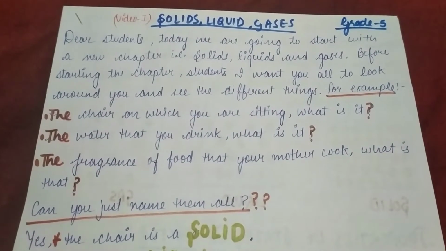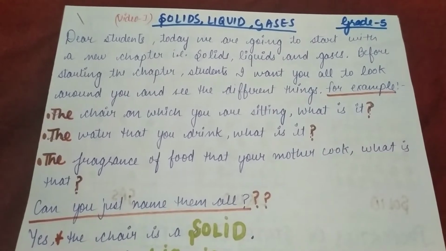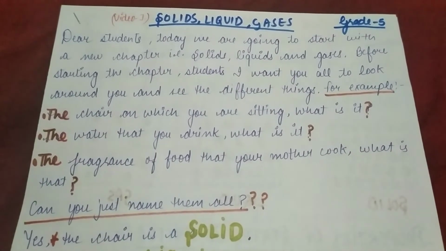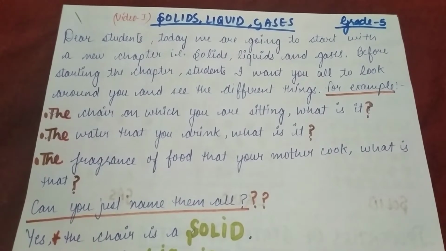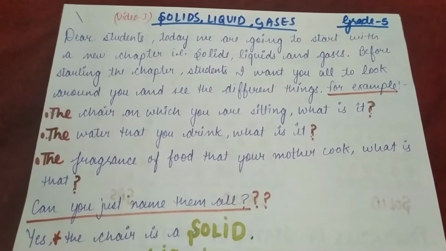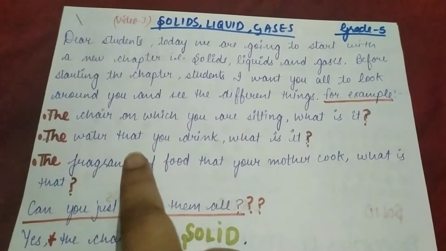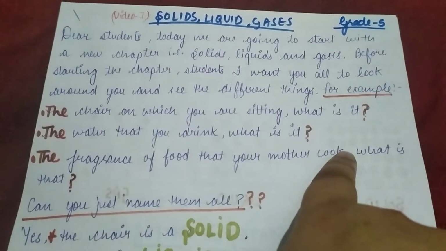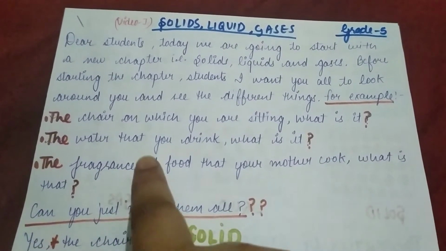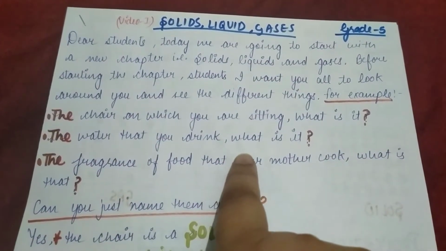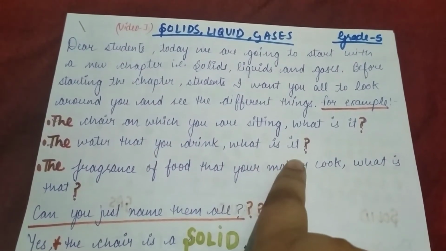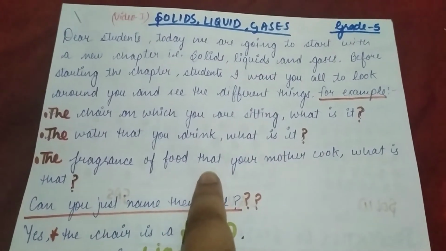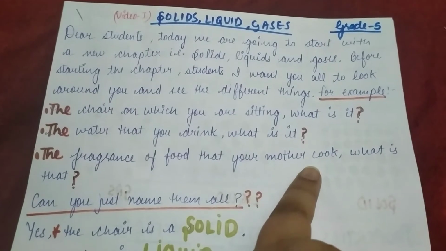Before starting the chapter, students, I want you all to look around you and see the different things. For example, the chair on which you are sitting. What is it? The water that you drink. What is it? And yes, the fragrance of the food that your mother cooks.